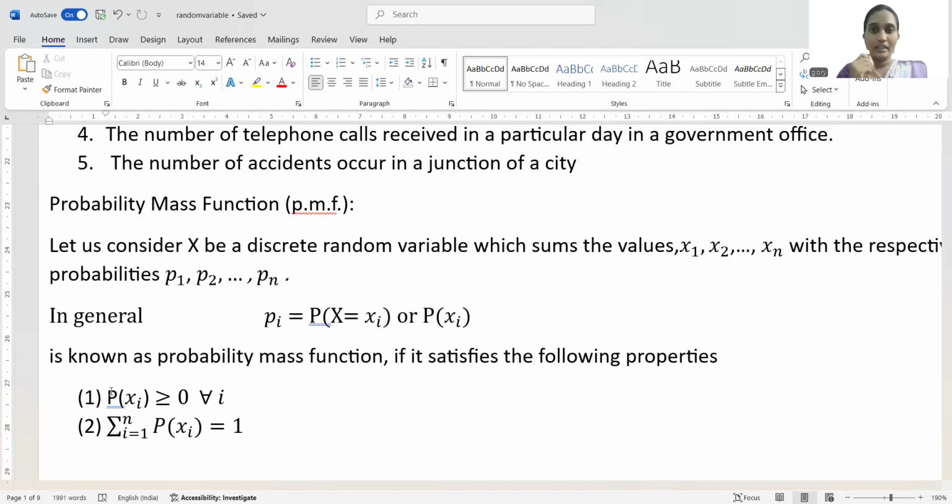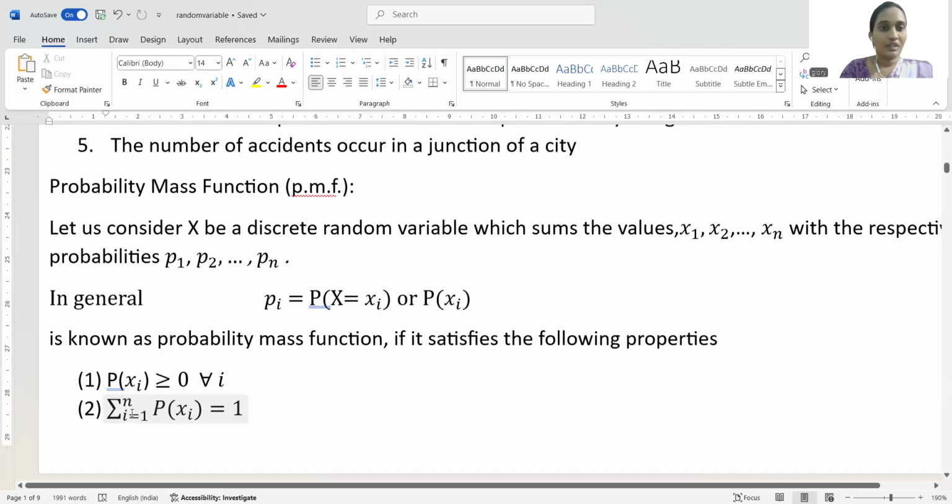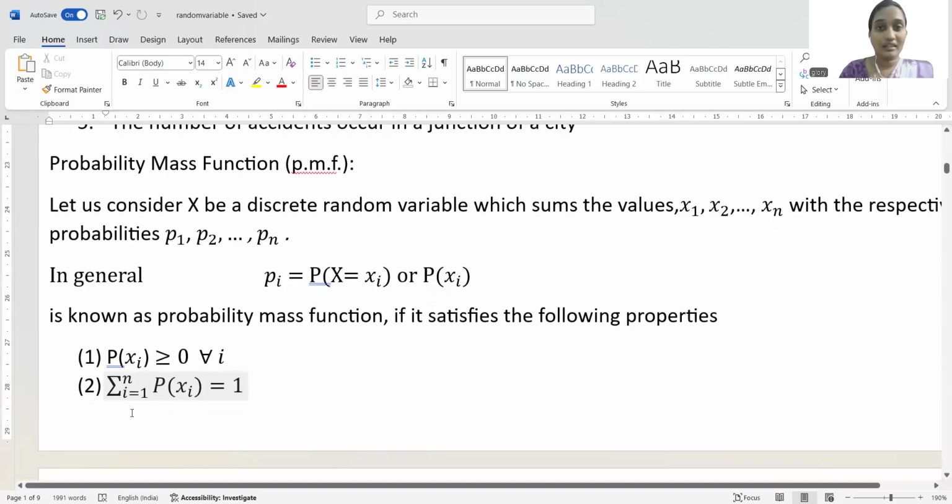For all i, where i ranges from 1 to n, all those individual probabilities must be greater than or equal to 0. And for i ranging from 1 to n, when we add up all the probabilities, it must be equal to 1. Then if these two conditions are satisfied, we say that function is a probability mass function for a discrete random variable x, which takes only countable values.